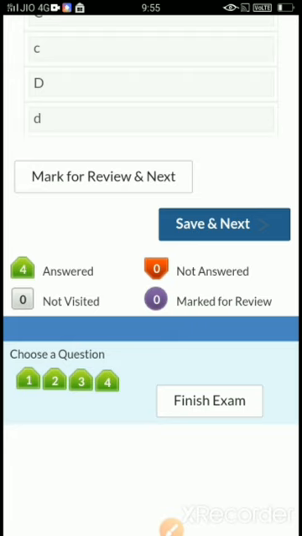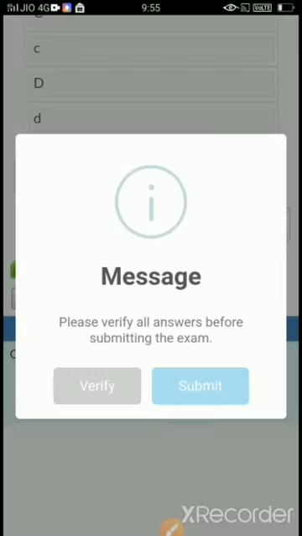As I have completed all my 4 questions, there is no 5th question for me. So what I will do? I will click on finish exam. Click on finish exam. Yes. You got, please verify all answers before submitting the exam. So here you are getting one more option to verify your answers. If you want to verify your answers, click on verify. It will again take you to question bank. You check all your answers and again you can submit it back.